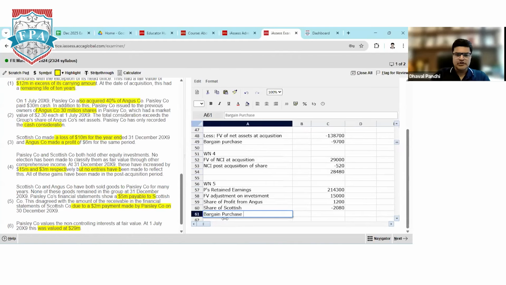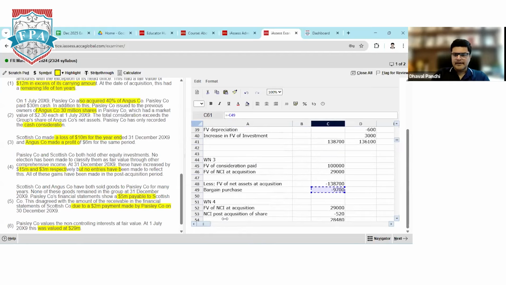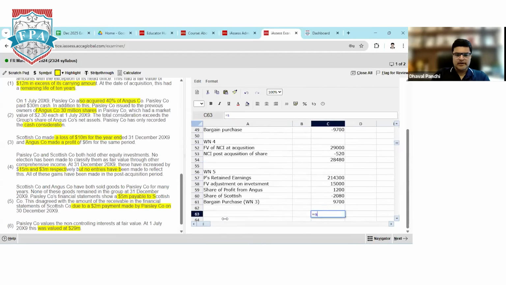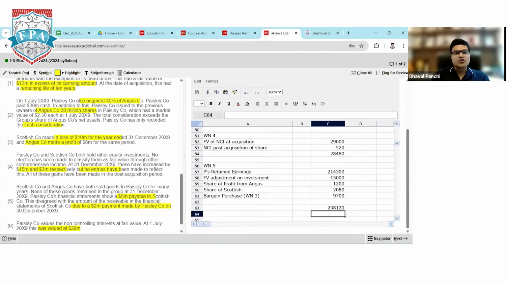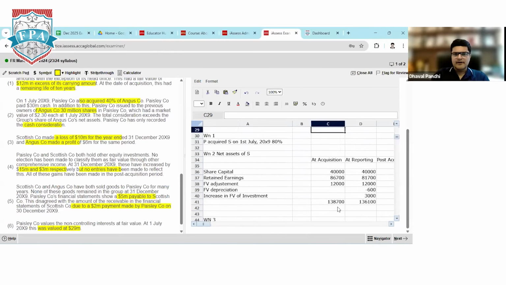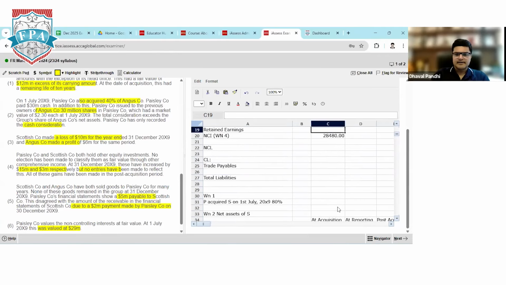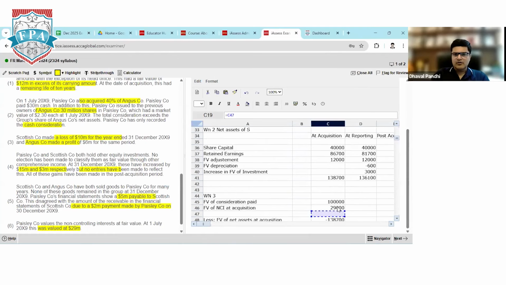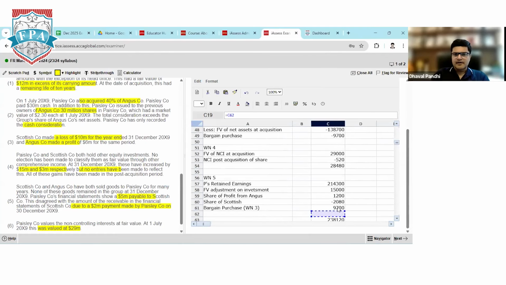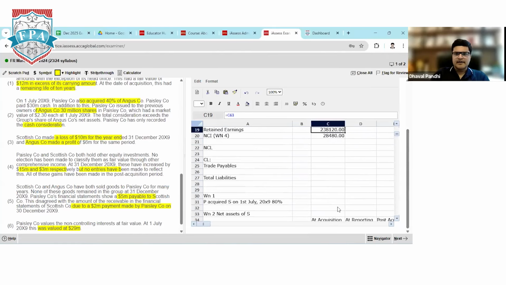And the last one is the bargain purchase, which will come from working note number 3. So I should use equal to minus because it's a gain for the company, 9,700. So total retained earning for the parent company is 2,38,180. I can go up in front of retained earnings, equal, go down again and select the value 2,38,180. And in front of this, I'll mention this is working note number 5, so the marker understands from where we got the number.